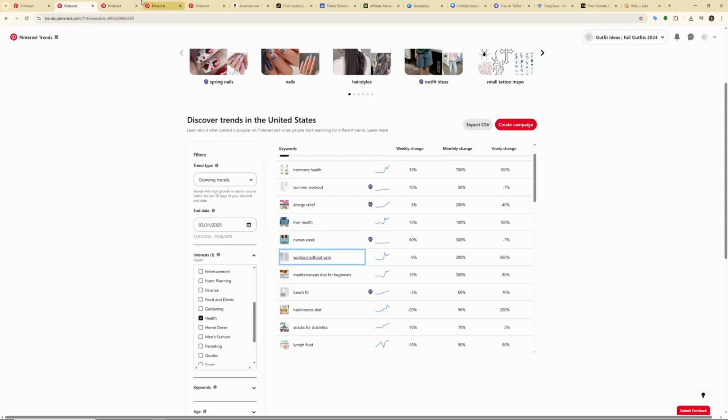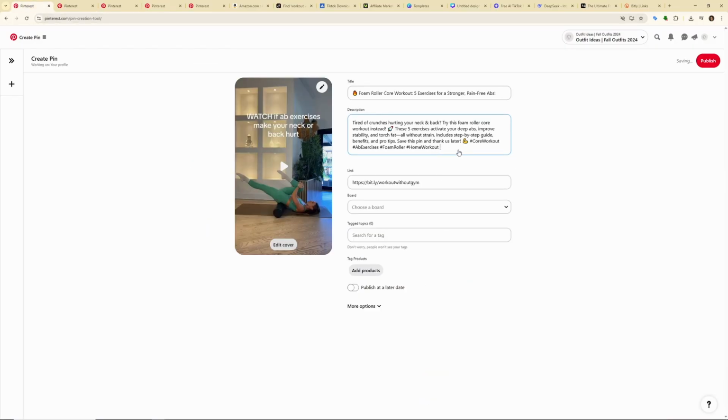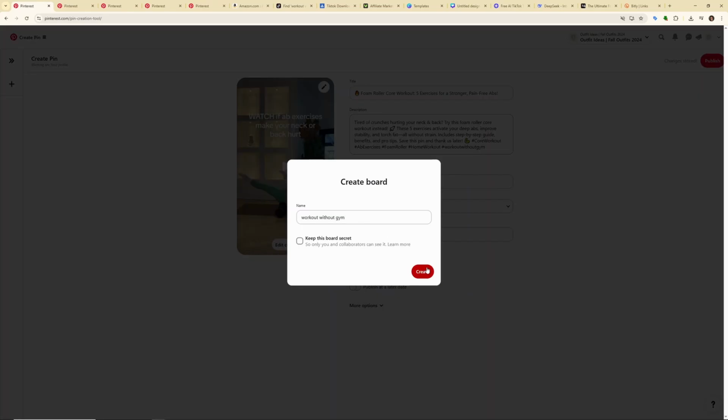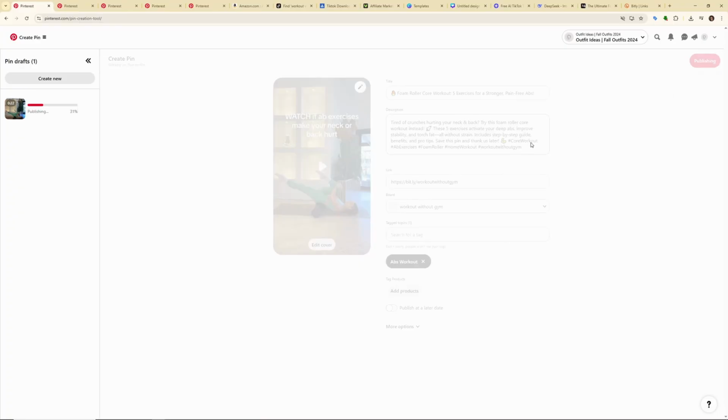Of course, don't forget to input your main keyword, workout without gym. Add hashtags just like this, delete the gaps, and you're good to go. Now for the board, let's create a new one, workout without gym. You can create something like this. For the tags, you can type in workout, abs workout. The last thing that's left to do is just click on publish.